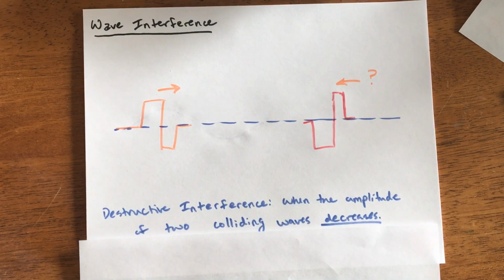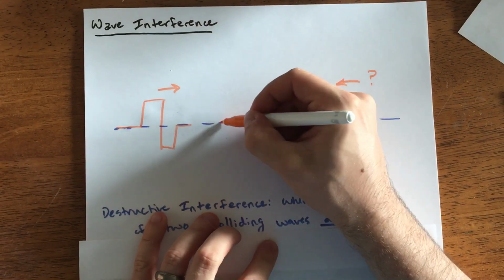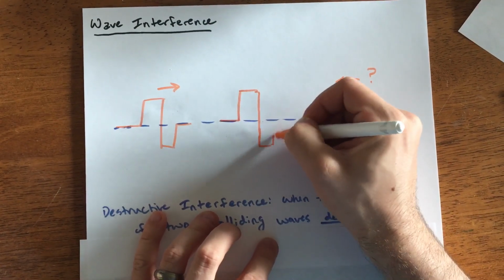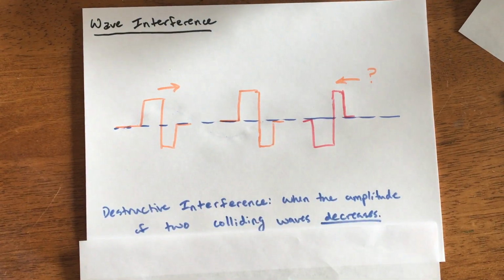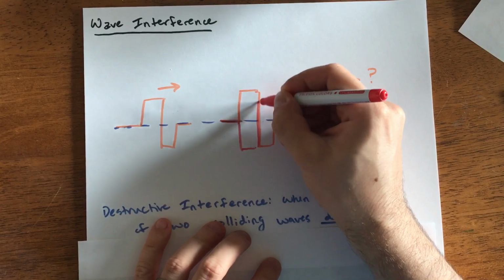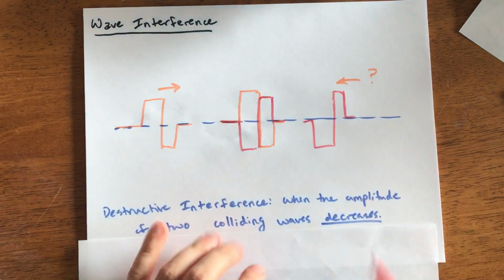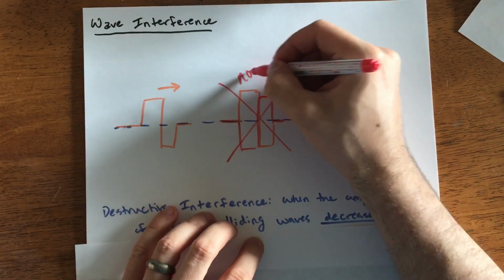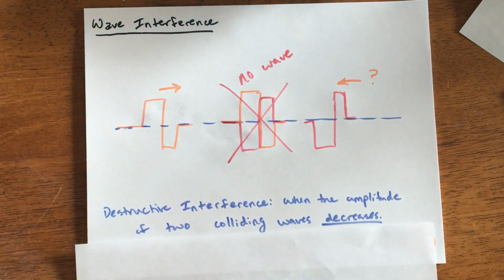Now you can see as they move, once we get to the middle, I'll try to replicate my orange wave. It would look like this. And the red wave would look something like this. Now these would cancel out, and we would get no wave at all for a brief moment.